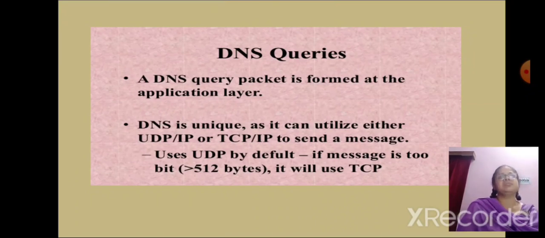First is recursive query. In a recursive query, a DNS client requires that a DNS server will respond to the client with either the requested resource record or an error message if the resolver can't find the record. Second one is iterative query. In this situation, the DNS client will allow a DNS server to return the best answer it can.